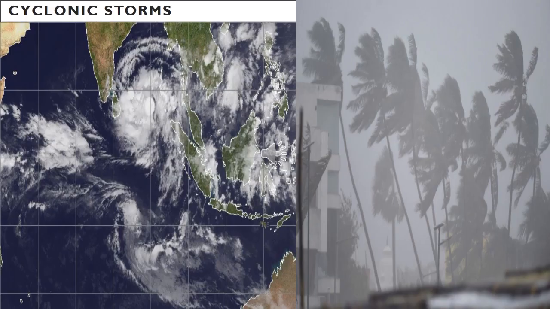Then cyclonic storm. A cyclonic storm is a strong wind. Cyclone means a strong and fast moving wind circulating around a low pressure area in the atmosphere. It rotates in the anti-clockwise direction. Anti-clockwise means, have you seen the clock? How it rotates? Just opposite. That is called anti-clockwise direction in the northern hemisphere and clockwise in the southern hemisphere.